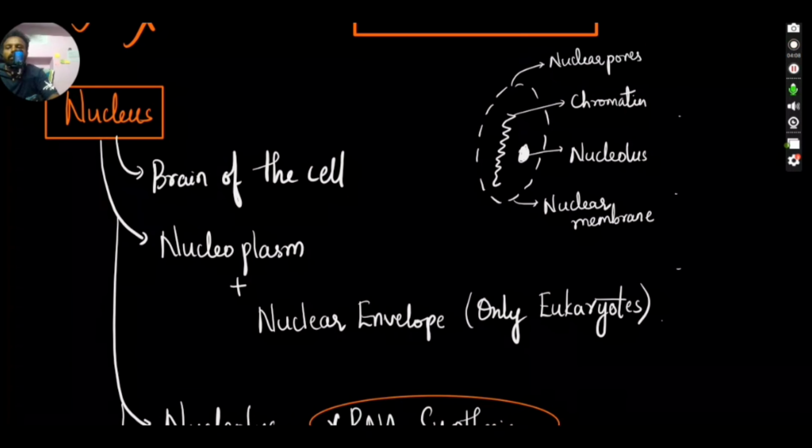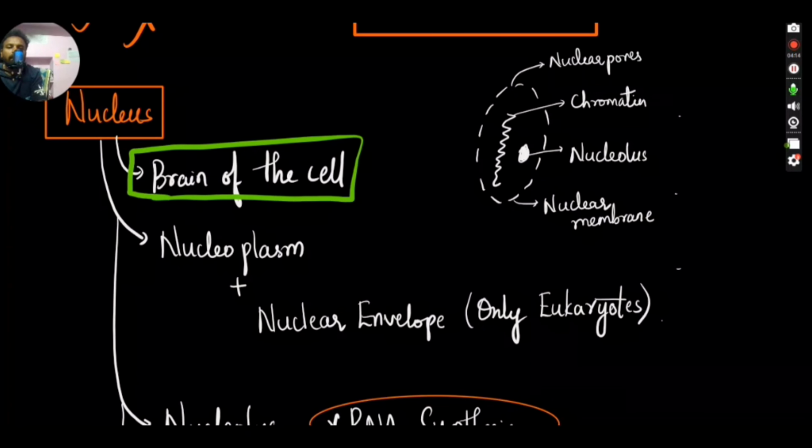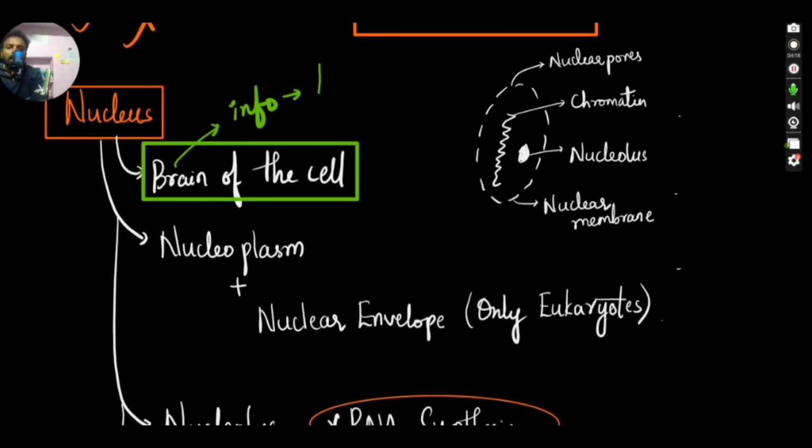Then we'll be getting into the next cell organelle, the nucleus. It is also called the brain of the cell. Why is it called the brain of the cell? Because all the information regarding all the functions to be performed, which function to be performed when, is coded as information in the nucleus in the form of genetic material.